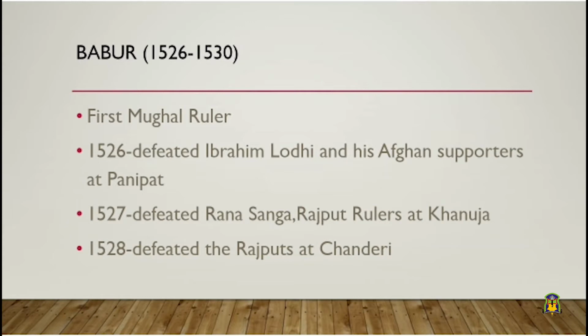In 1527, Babur defeated Rana Sanga, Rajput rulers and allies at Kanwa. In 1528, he defeated the Rajputs at Chanderi and established control over Agra and Delhi before his death.